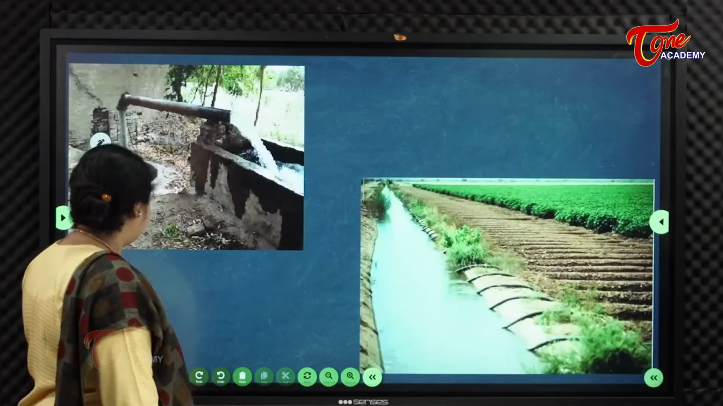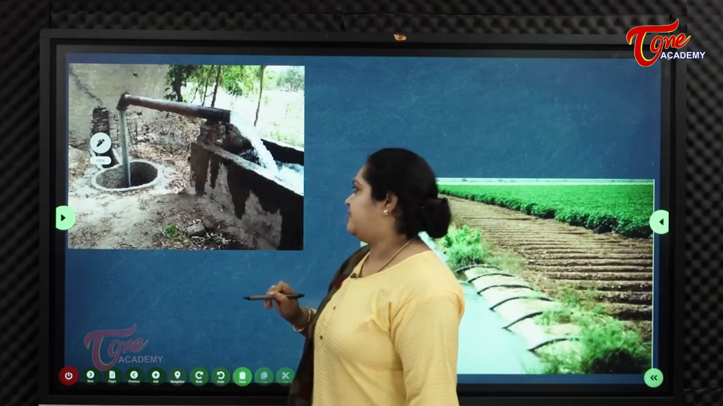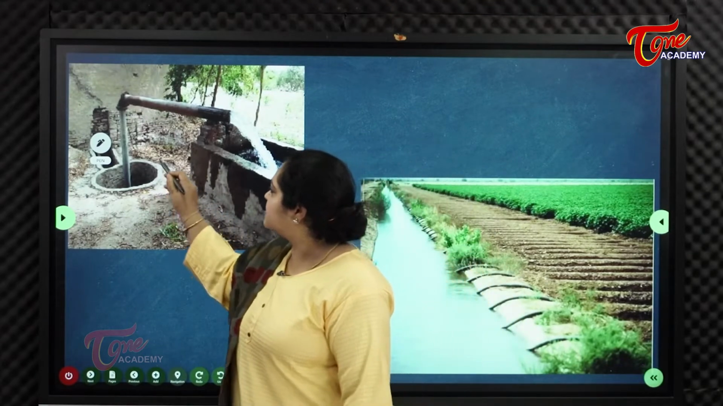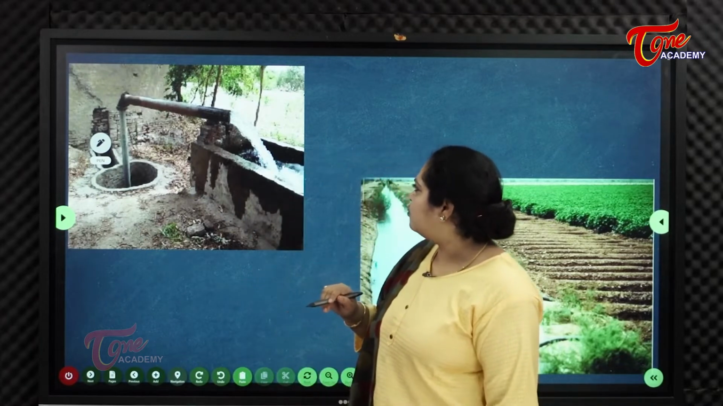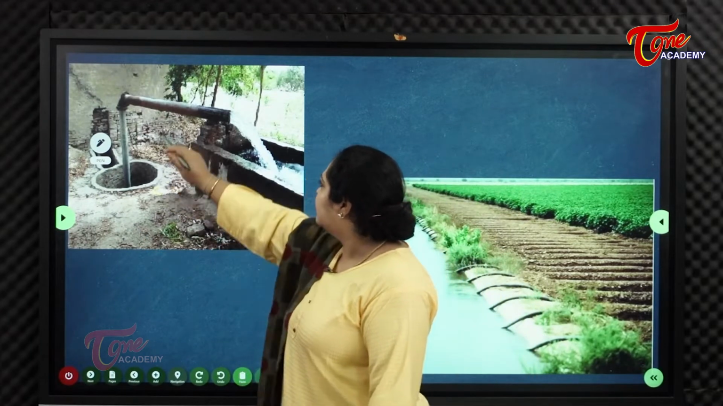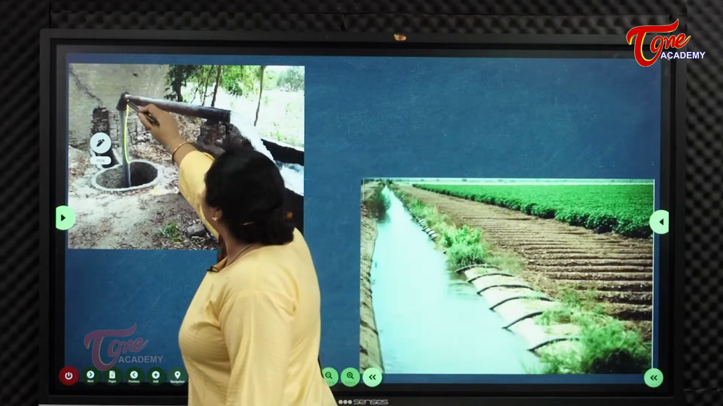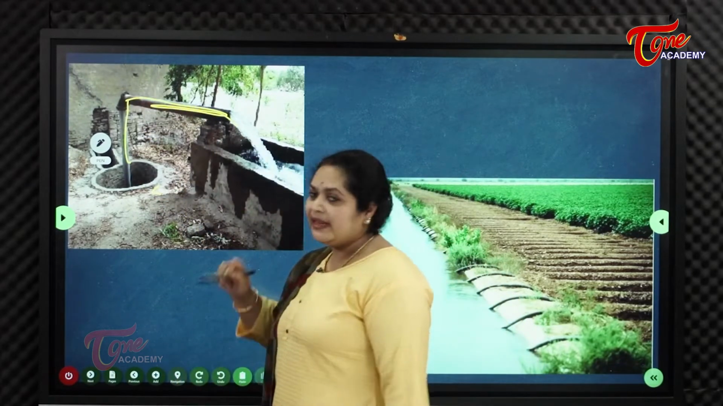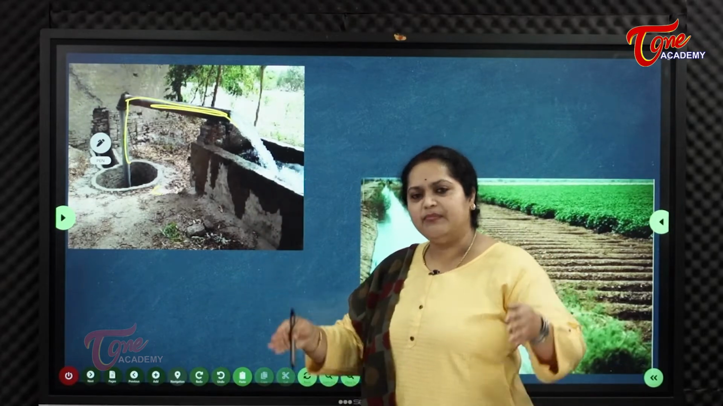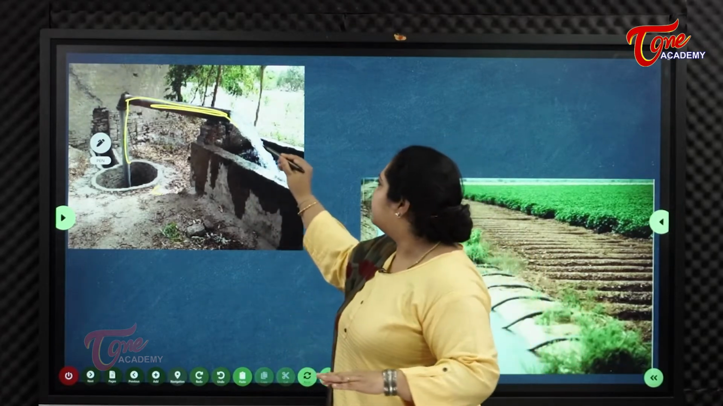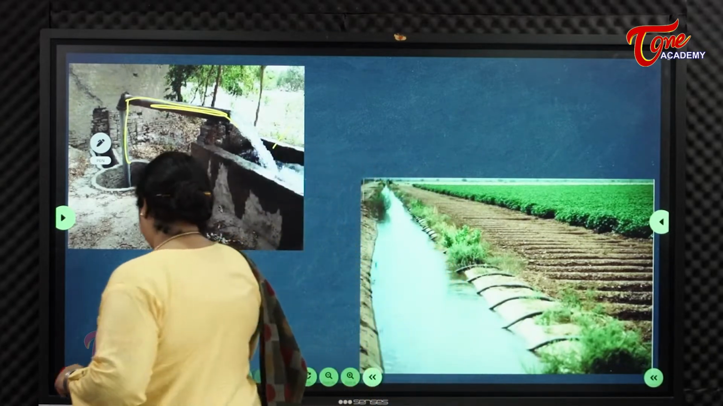So we'll see the picture. This is well irrigation. I don't think this is a shallow well. This seems to be a deep well. They take the tube from the well and irrigate their fields. They make a tank and store the water, and from there, whenever they need it, they irrigate their fields.